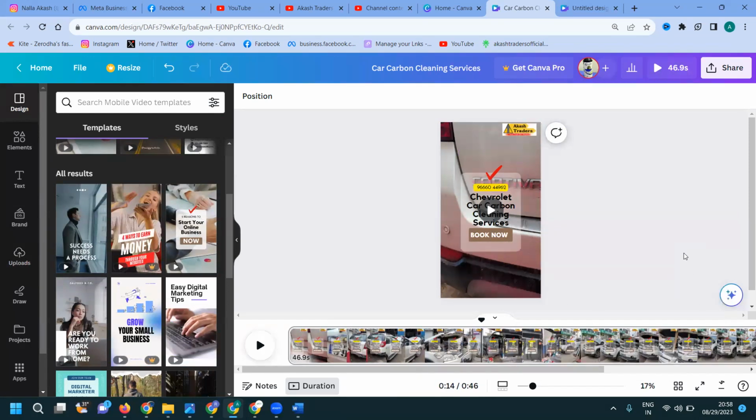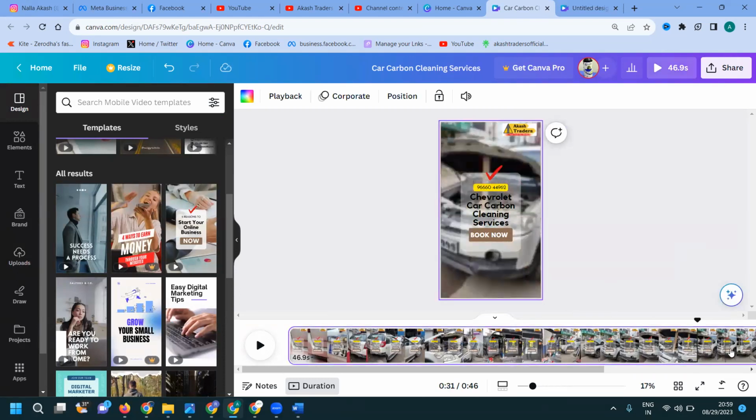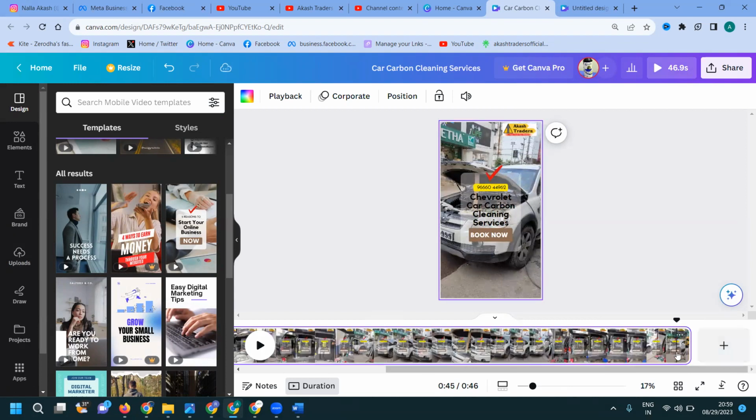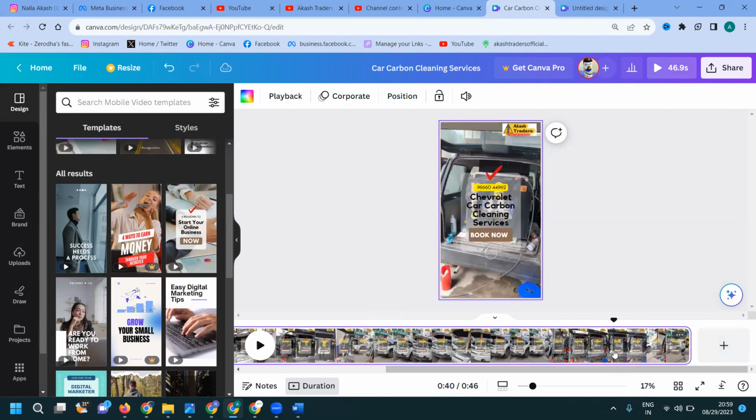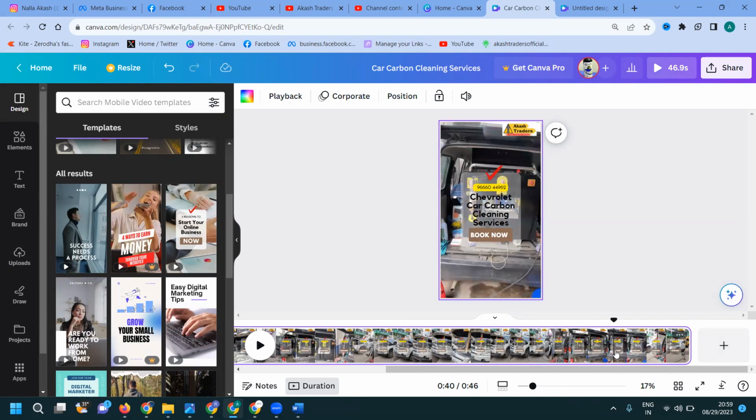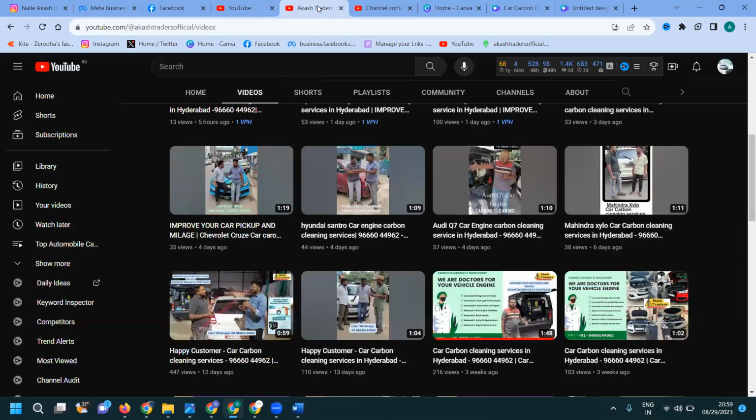cleaning service will be to improve your car pickup and mileage. So you can use the version and easily book, with your phone number and details here. Those details, everything will be shown to the customer along with the explanation of the particular video. So this is how to prepare the video with Canva. Upload the same video on your particular YouTube channel and properly upload it and get the views and then get the leads from your YouTube channel option.